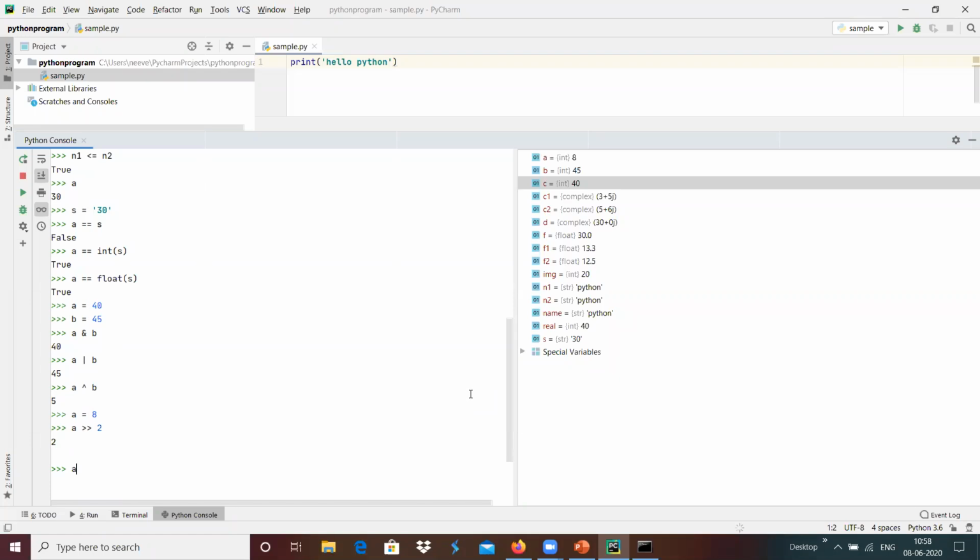Now I'm going to rotate left 2 times, which means that 8 rotated 1 time will become 16. Another rotation will make it 32. Yeah, we got the output of 32 accordingly. This provides bitwise manipulation of integer variables.